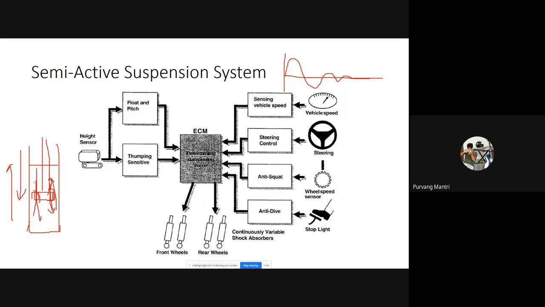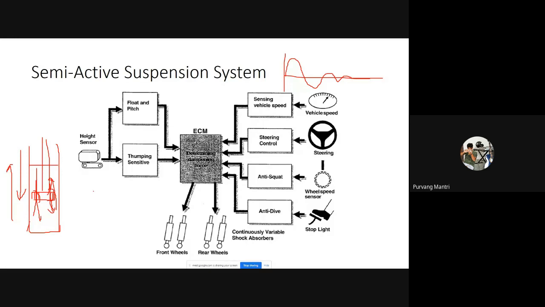So if in downward stroke you want softer damping coefficient, you increase the diameter of the orifice. But in upward stroke, you want it to be stiff. You want the upward stroke to have slow speed. You contract the diameter of the orifice and make it small compared to other orifices. And because of the small diameter of the orifice, it will take much time for the fluid to flow upwards, and thus it will make the shock absorber stiff. So